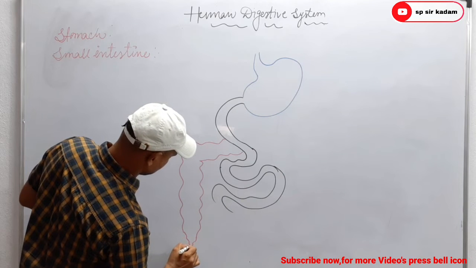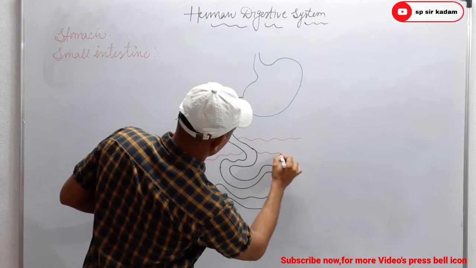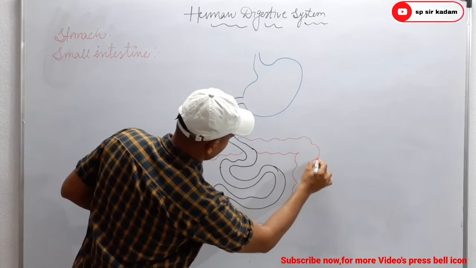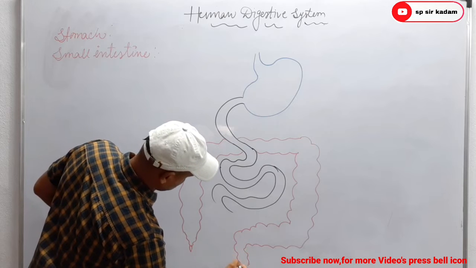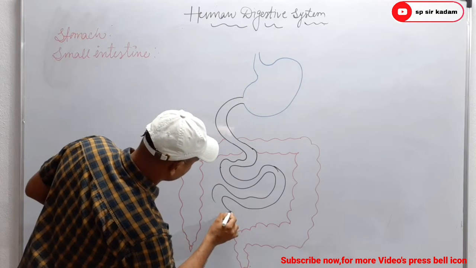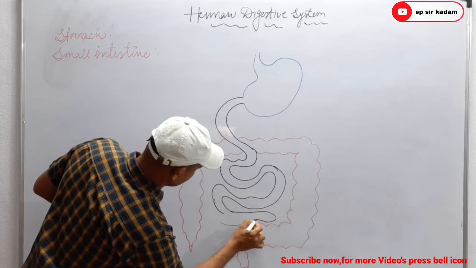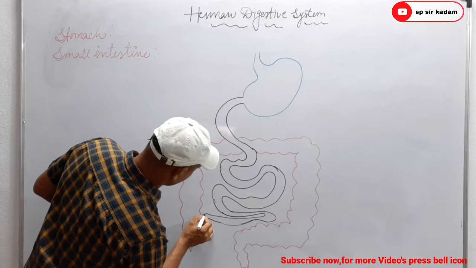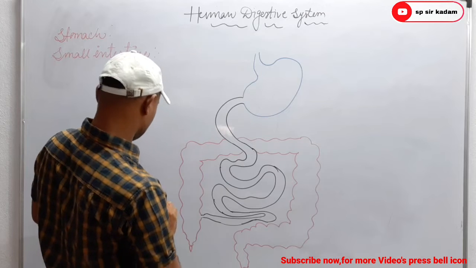Large intestine. Right. It is the longest part of the alimentary canal. So which is the longest part of the alimentary canal? That is small intestine. Okay. Right.